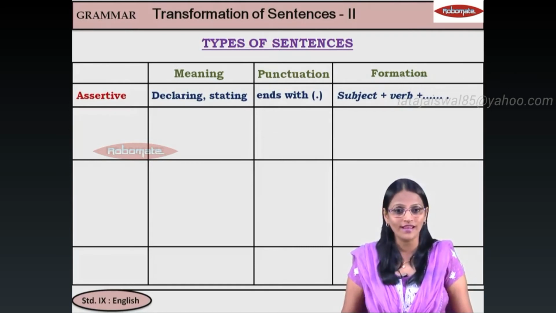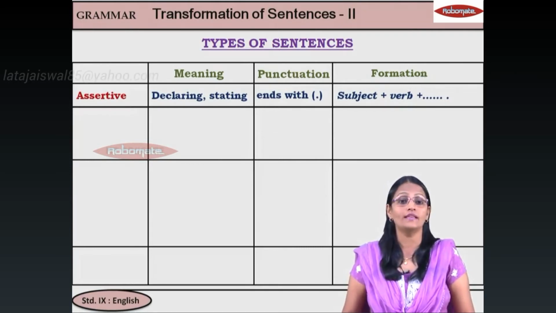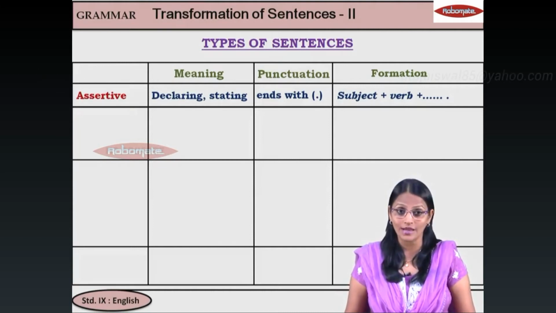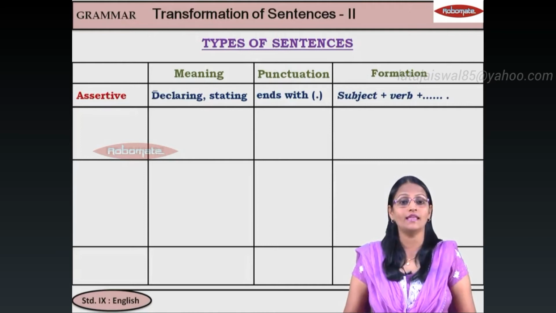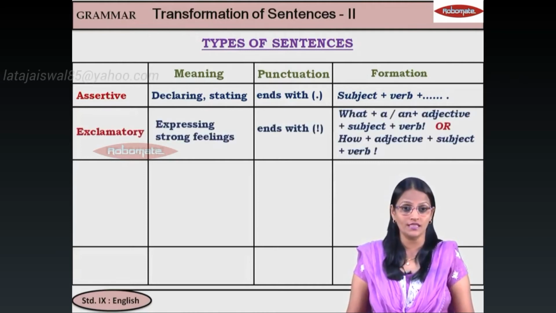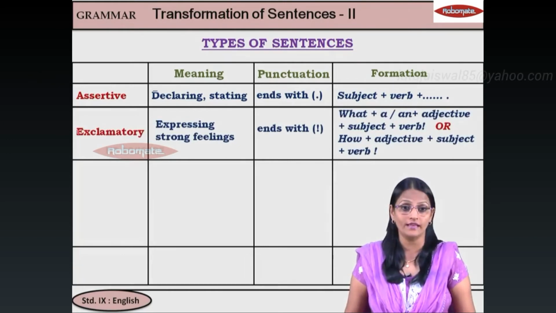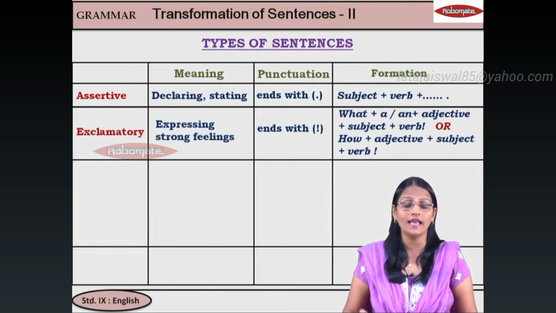There is no emotion there, and therefore it ends with a full stop. The formation, first subject, then verb, and then the rest of the sentence. Next, exclamatory sentence is when we are expressing a strong feeling and the sentence ends with an exclamatory mark.